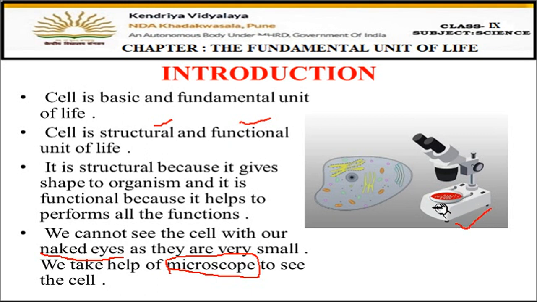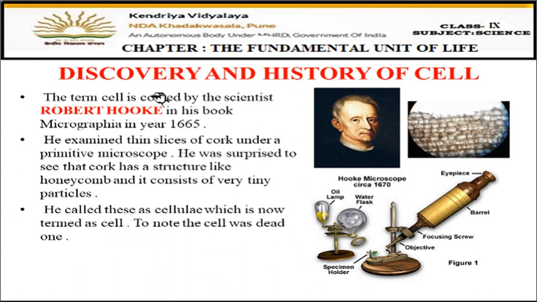You can see here a dish is kept in which some specimens are placed. Here are the lenses through which the material kept in the dish can be seen. Such small organisms which cannot be seen with our naked eyes can be seen with the help of the microscope. Fine. Now this is the diagram of the cell which we are going to discuss in detail later on. So let's move on to the next slide and see the discovery and history of the cell.